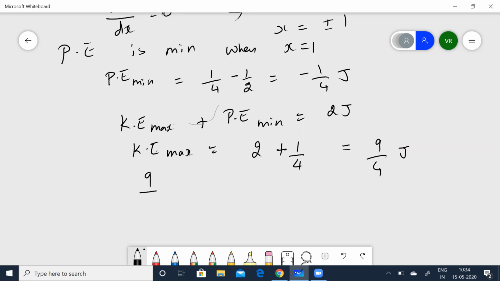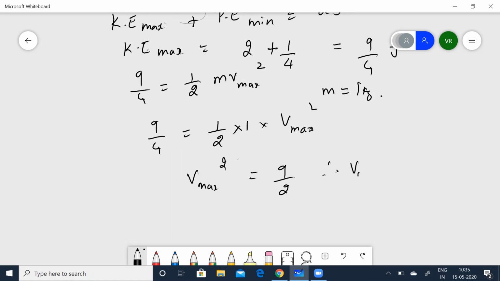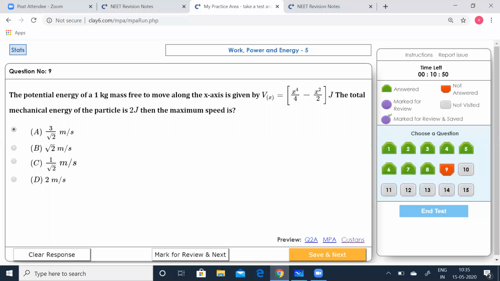So 9 by 4 is equal to half m v max squared. So now you know the mass is given as 1 kg. You can substitute the value, from this we can calculate 9 by 4 equals 1 by 2 into 1 into V max squared. So from this we can calculate V max squared is equal to 9 by 2, therefore V max is equal to 3 by root 2 meters per second. So let's see which option is correct. Option A is correct. Save that.